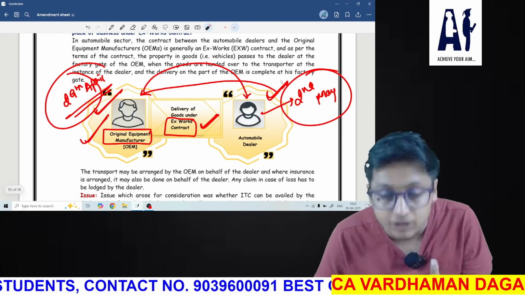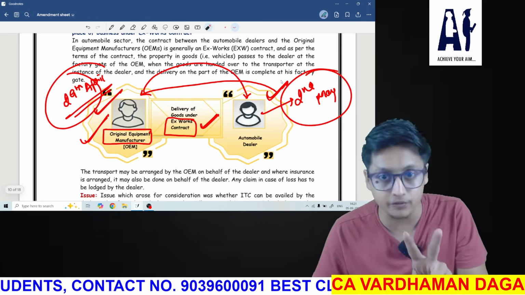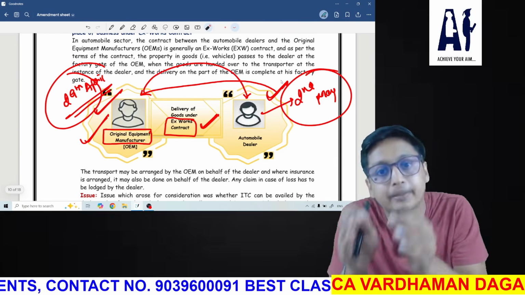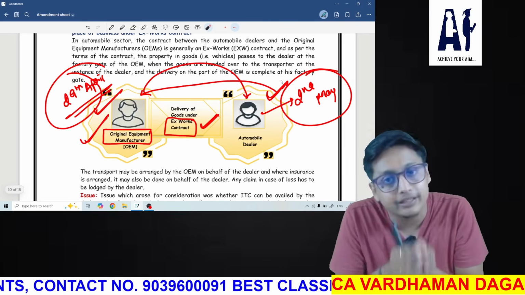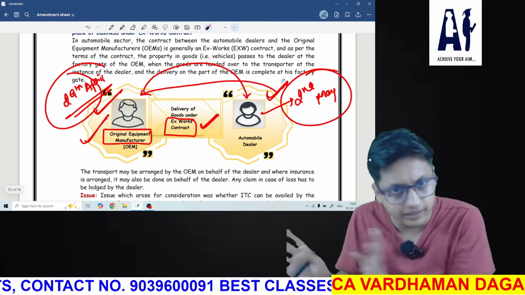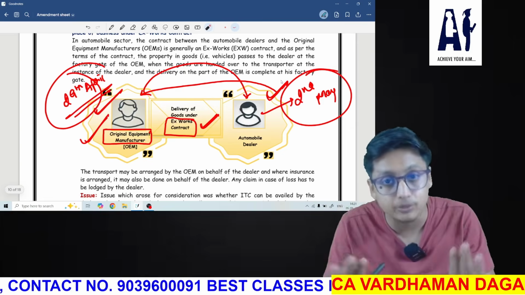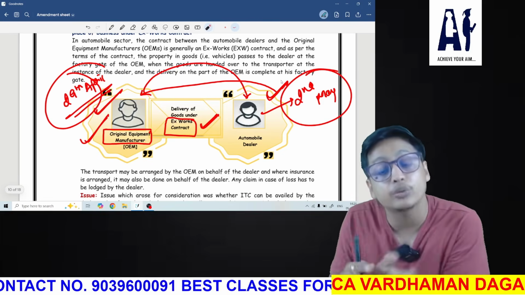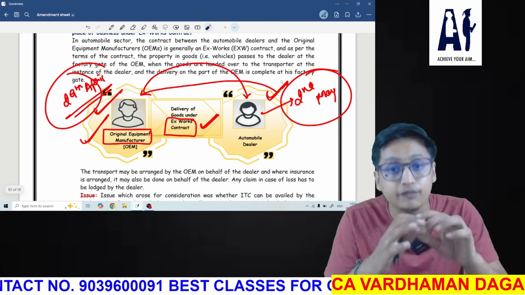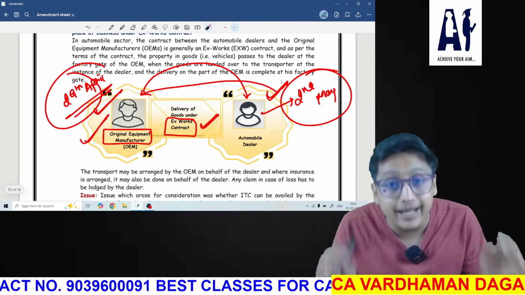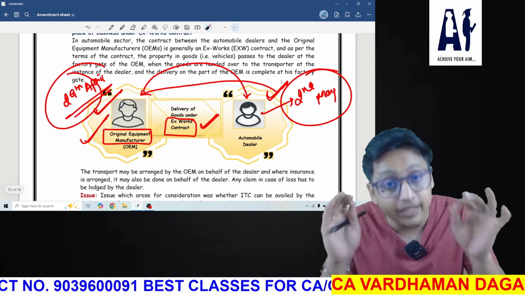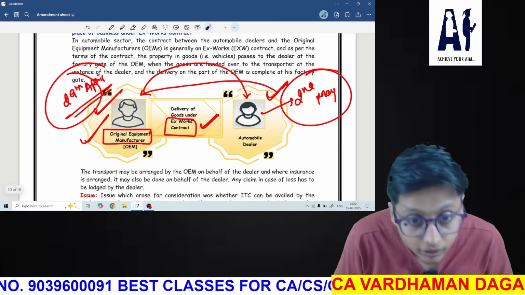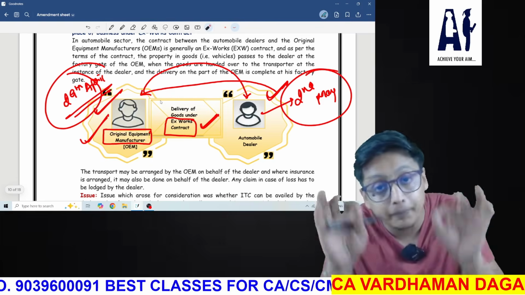I'm saying this because I'm considering 2 points of amendment. First, input tax credit, where you have understood that it will be deemed that goods have been received on 29th April. On the basis of that, the automobile dealer will take the credit. That is quite simple, that I have cleared for you. But second thing, I personally think that can be asked in the exam. If someone enters into an Ex-Work contract, in that case, if you're finding the value of supply, don't add the transportation cost. That is very, very important, because goods have been considered to have been delivered at the factory gate of the original equipment manufacturer.